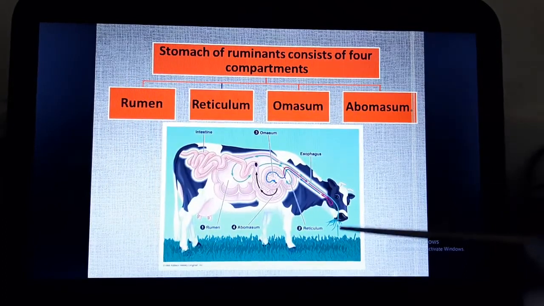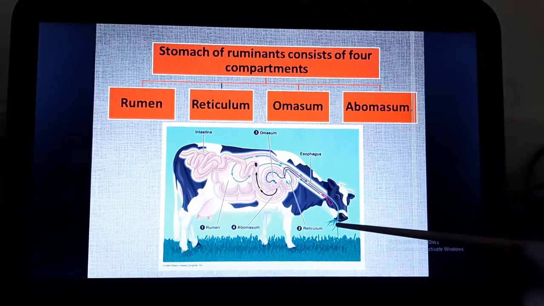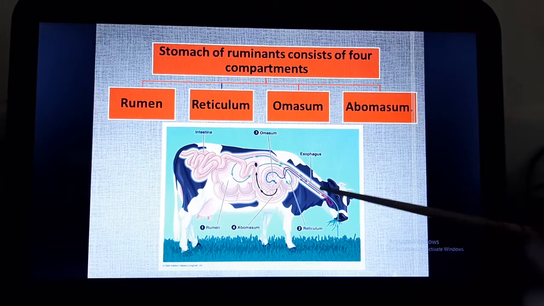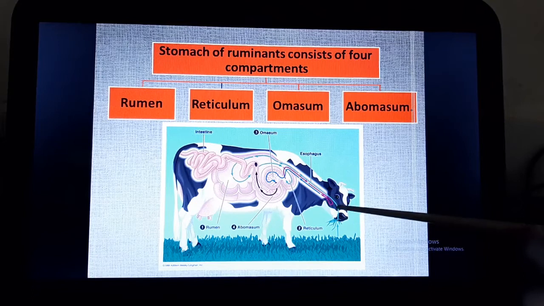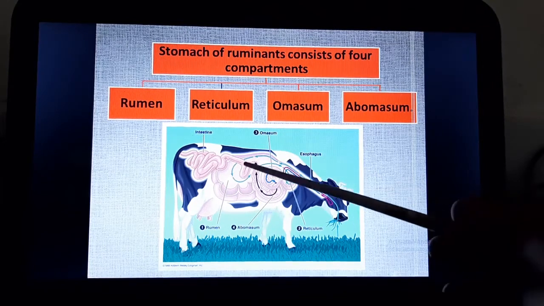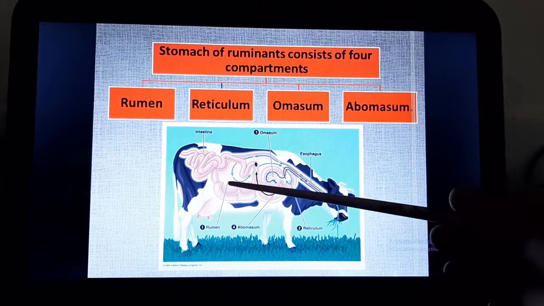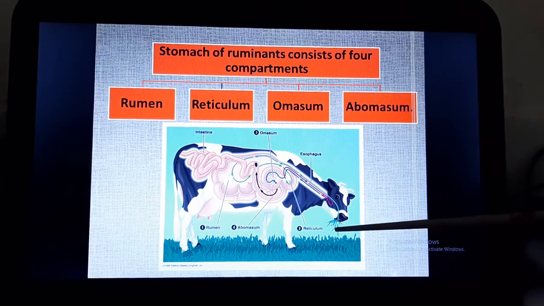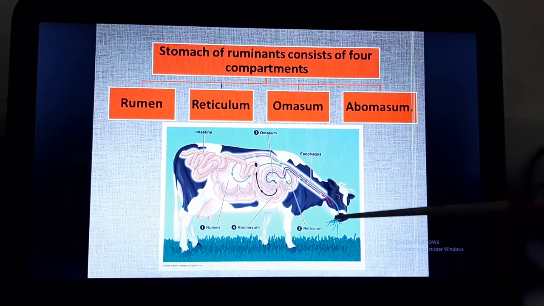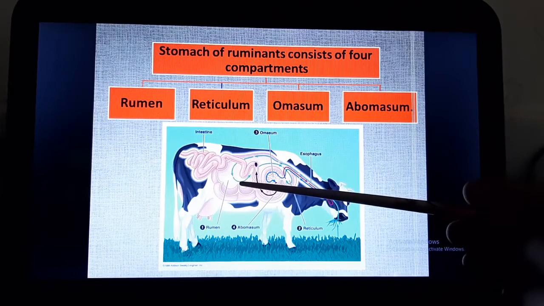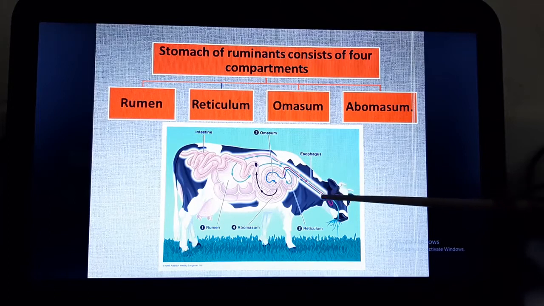So here in this photograph you can see there is a cow and this is mouth, esophagus. Then after esophagus, if you follow this green line, the food is sent to the chamber called rumen. This is the rumen. So when this green grass has been eaten by this cow, you can follow this green line, it goes to the rumen. And after rumen, it again is going to the mouth.